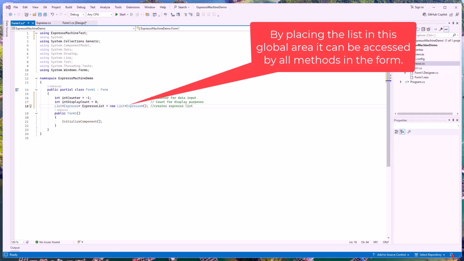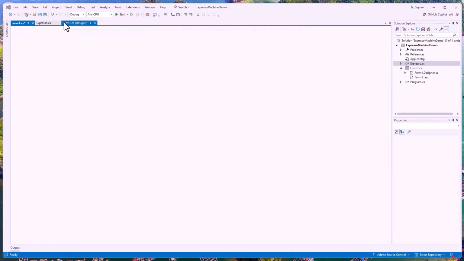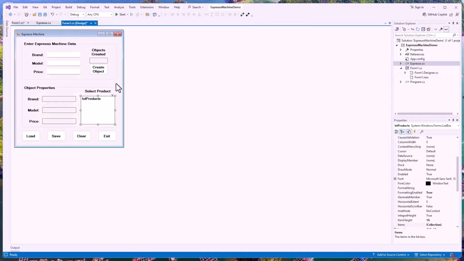The next thing I want to do is go to my form load. How do I do that? I go to my form and double click on the form itself.